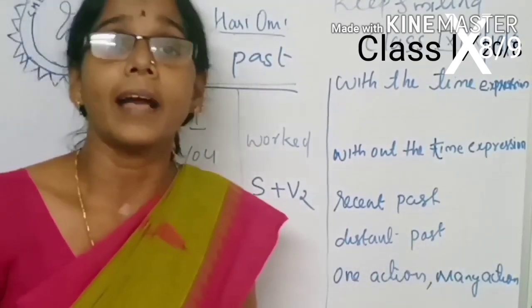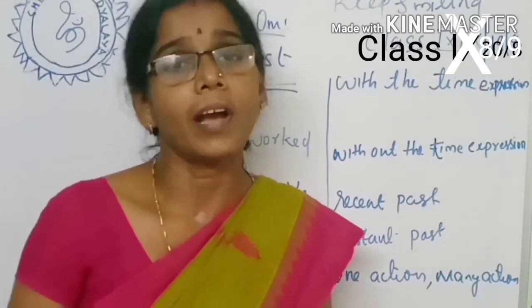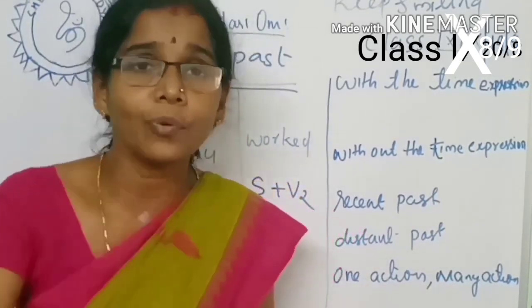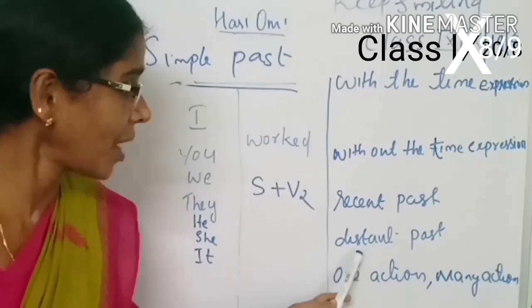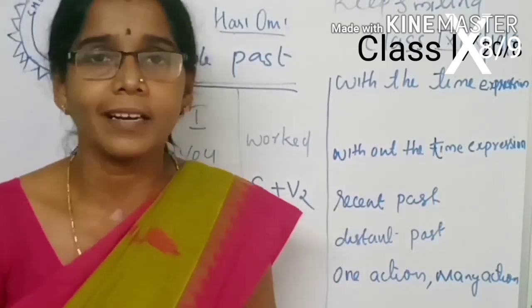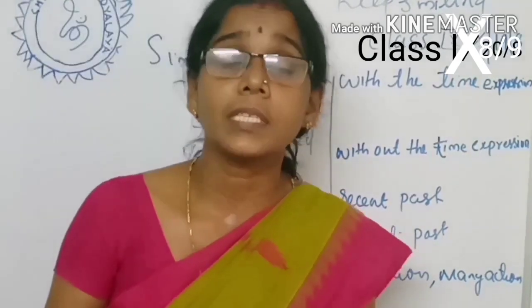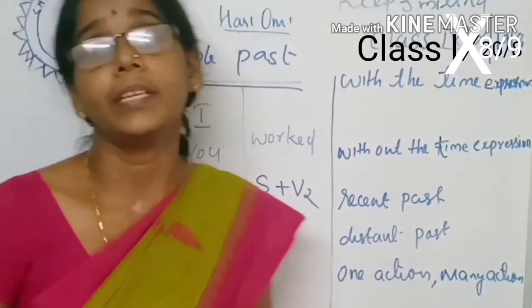For example, I visited my uncle 5 years ago. That means we can use this tense form with the recent past and distant past. Okay, understand? That is it. We can use this tense form with one action and many actions.